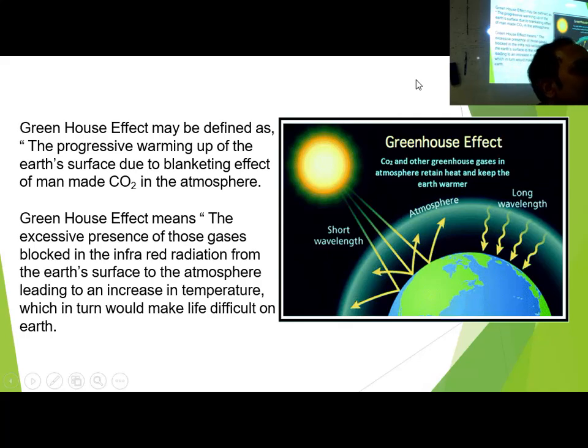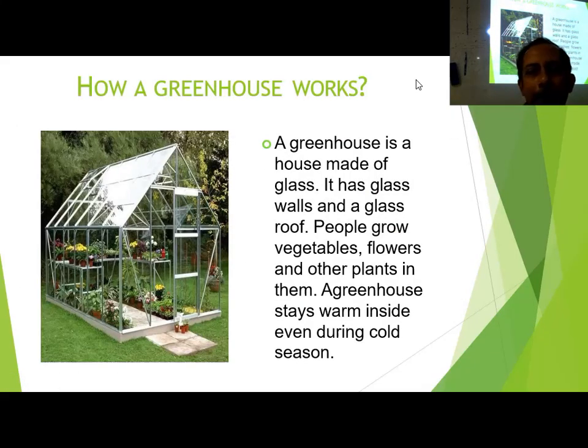Now, that means too much of anything is bad, and that's why I told you. Now this greenhouse gas, if it is excessive, then it will give global warming. And what are the effects of global warming?